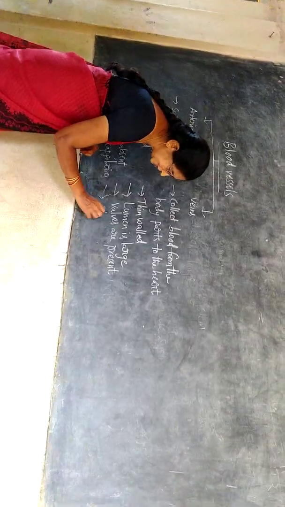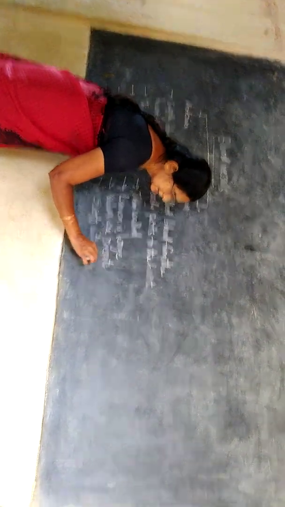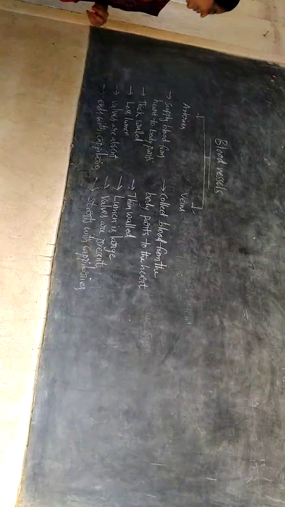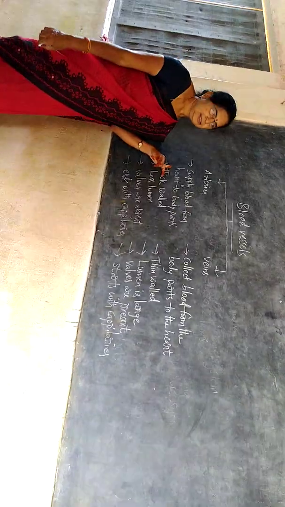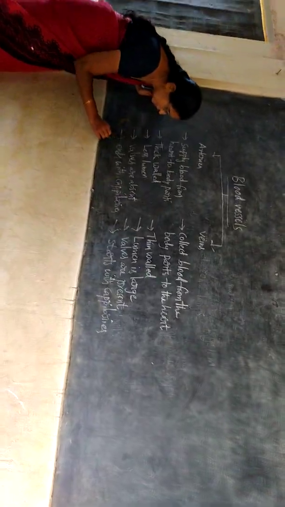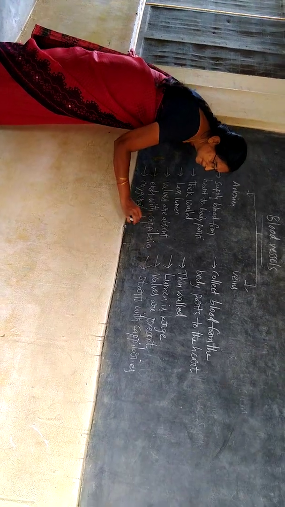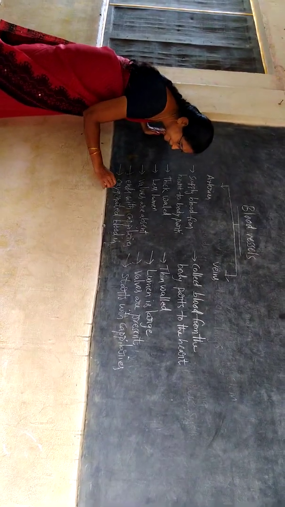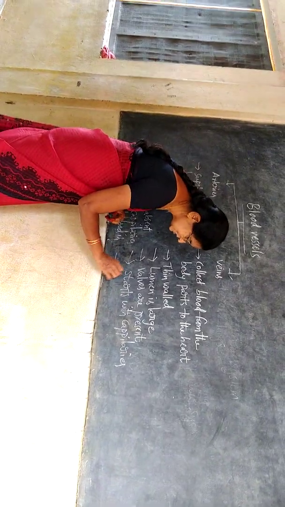Veins start with capillaries. And the main difference is oxygenated blood is supplied through arteries, deoxygenated blood is supplied through veins.